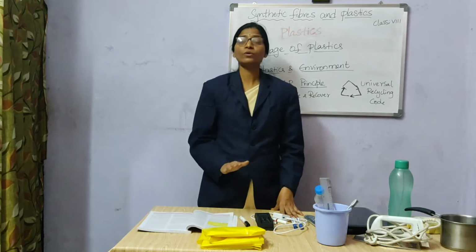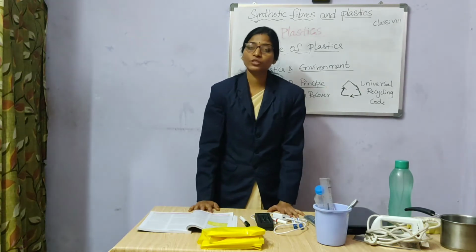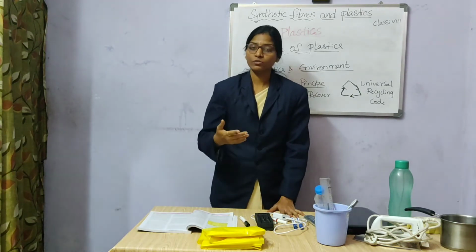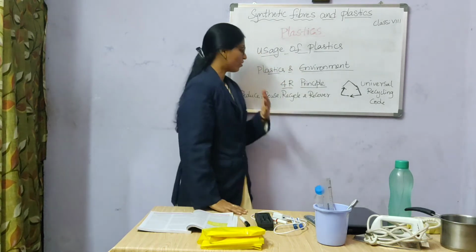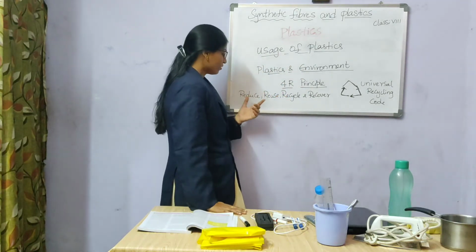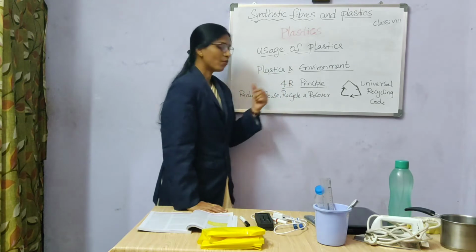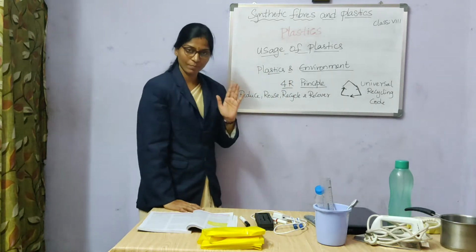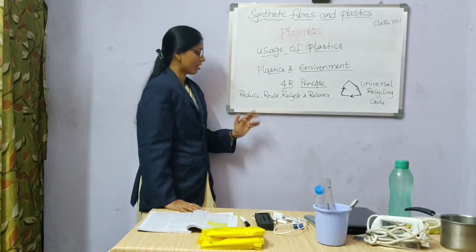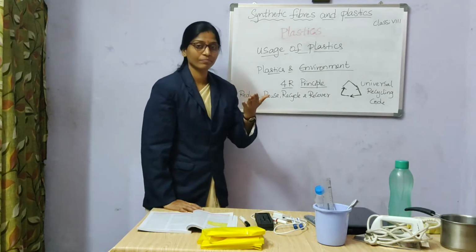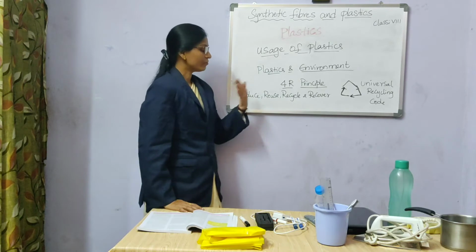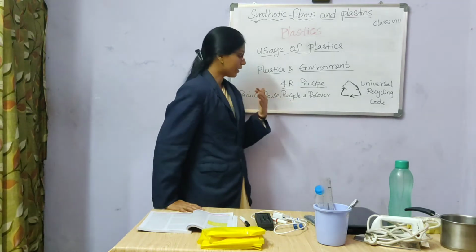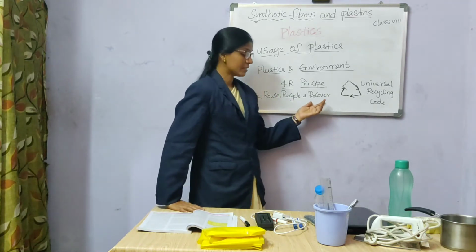So hence we have to lessen their usage, and if at all we are using, we should again and again reuse them. So there is a 4R principle which indicates the 4 R's. What are these 4 R's? We should reduce the usage of the plastics. That is first R. Next, we should reuse them again and again. Next, we should recycle them. And the last R is recover.